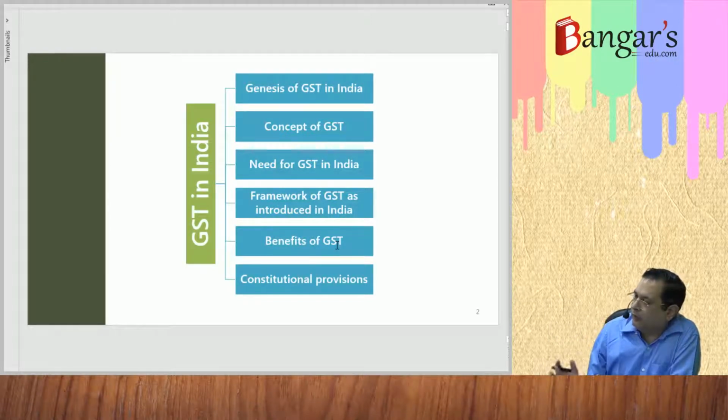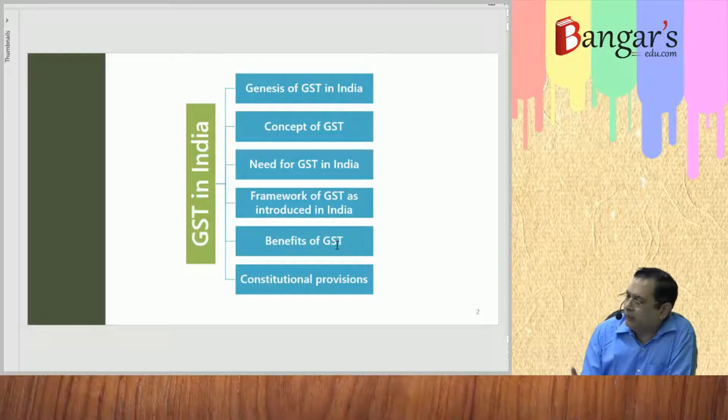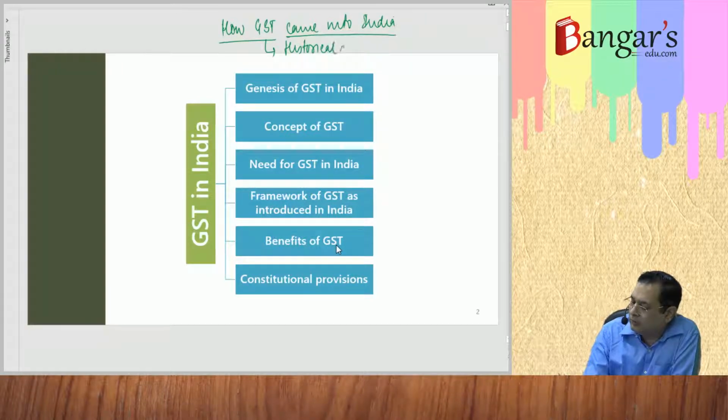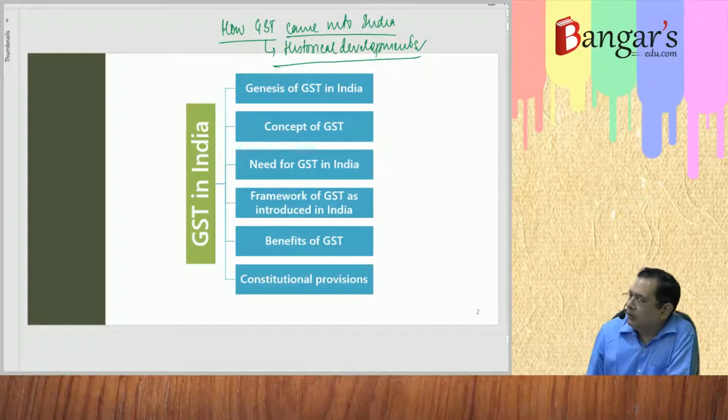In this particular chapter, what we will be discussing is the genesis of GST in India, how GST came into India, that is basically the historical developments, and how GST ultimately came into India.